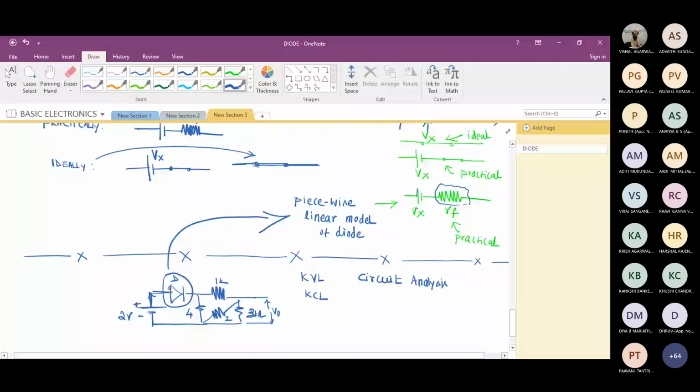But how much is required if a diode has to conduct? The minimum required voltage is Vx. Am I correct? And once it crosses Vx, if I apply a potential greater than Vx, I know the same device is behaving almost, not exactly, almost as a resistor. I know the diode is forward bias, so can I take this out and draw it like this?